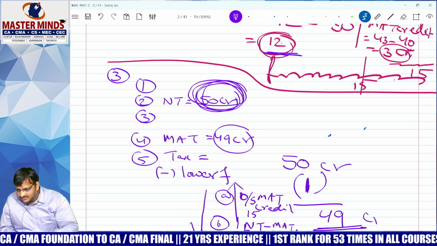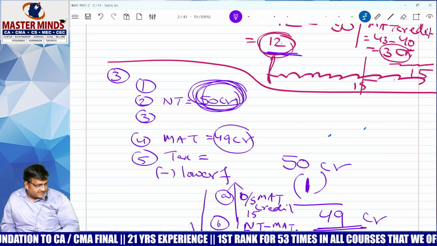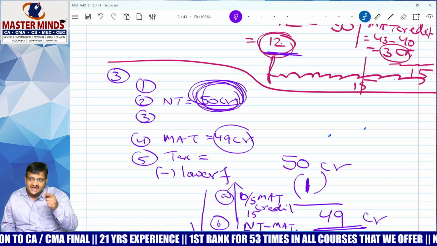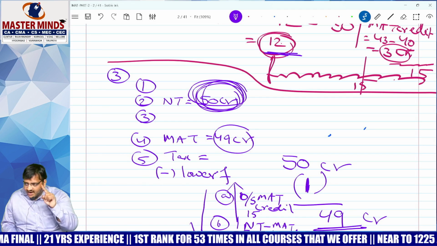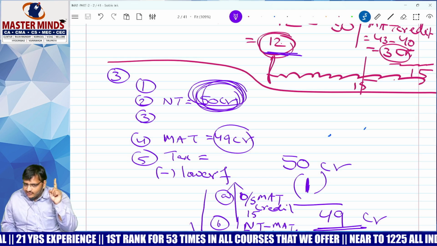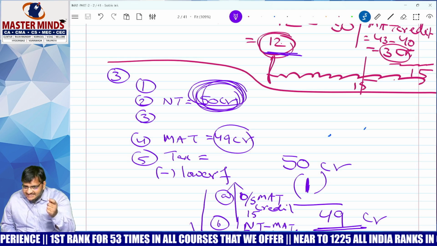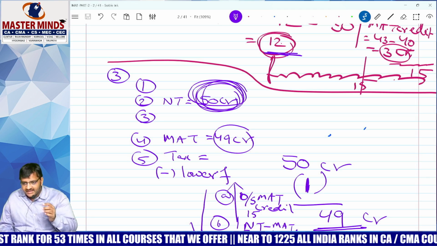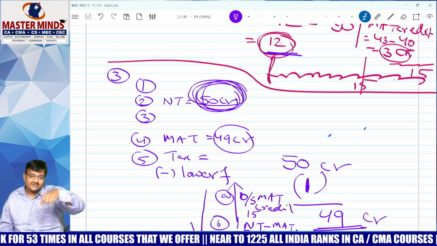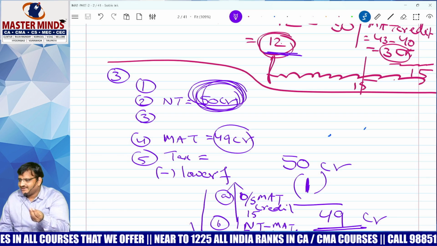How much? 49 crore. Whenever your normal tax liability is higher than the MAT liability, in that case, whatever outstanding MAT credit you have, that will be allowed as set off. That will be allowed as adjustment. Correct? Yes or no? Yes. How much will be allowed as adjustment? Whichever is higher or lower?